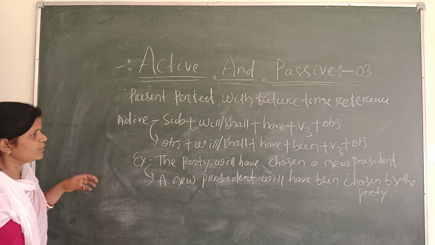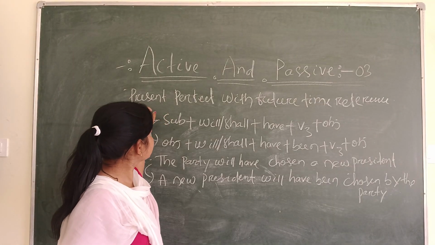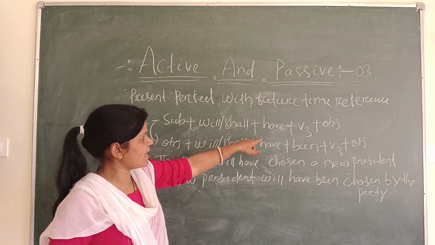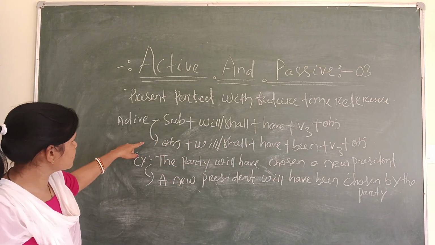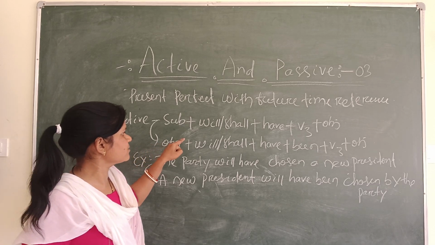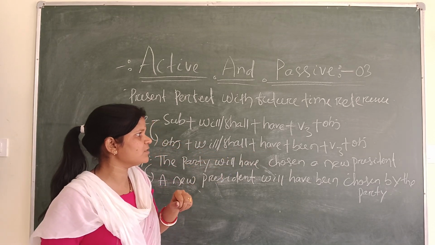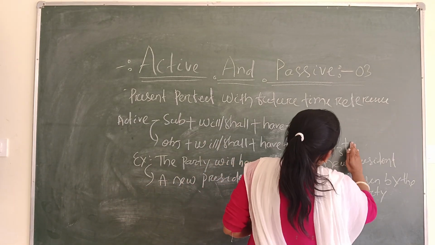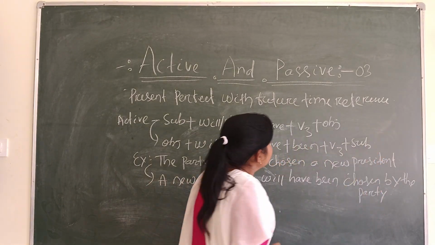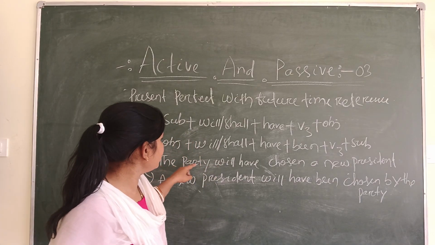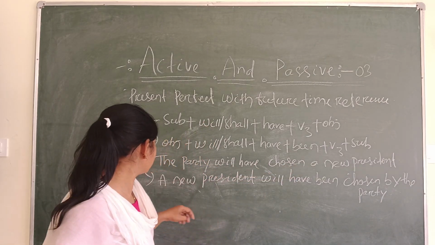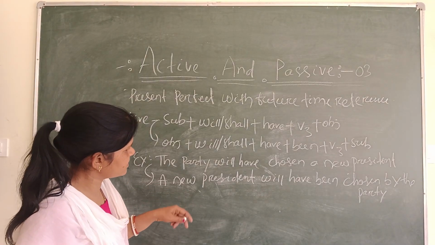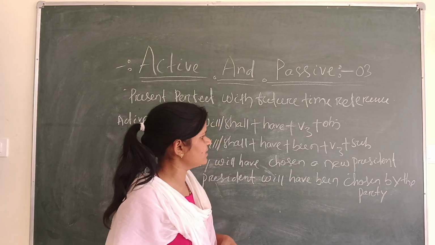So that we conclude that present perfect with future time reference, the active structure is that subject plus will/shall plus have plus V3 plus object. Whereas convert to passive, then the passive structure is that object plus will/shall plus have plus been plus V3 plus by plus subject. Then example wise, the party will have chosen a new president. Whereas convert to passive, then the passive sentence is that a new president will have been chosen by the party.